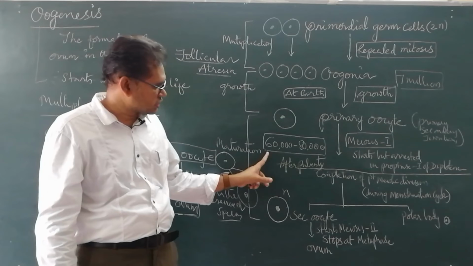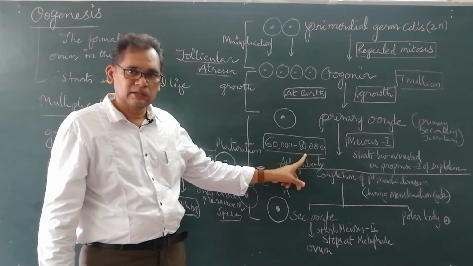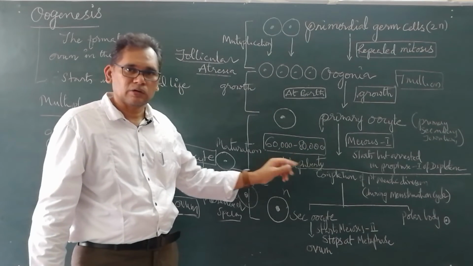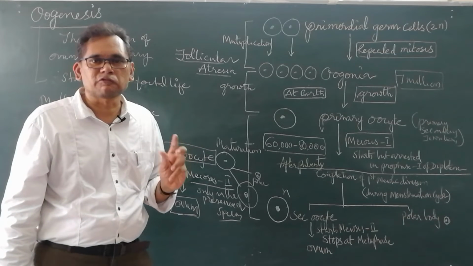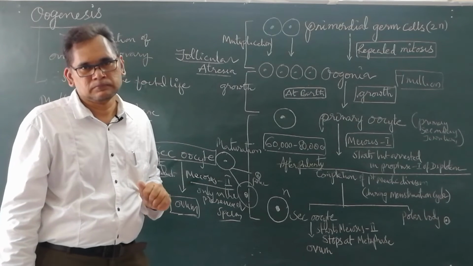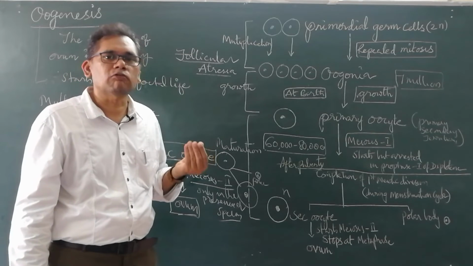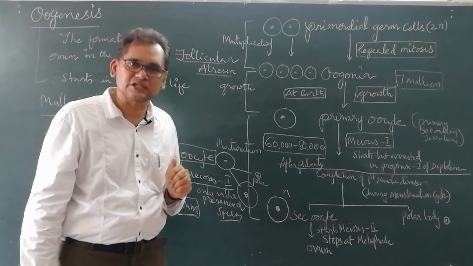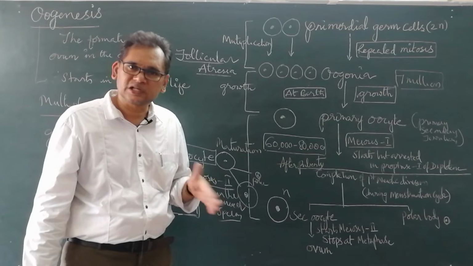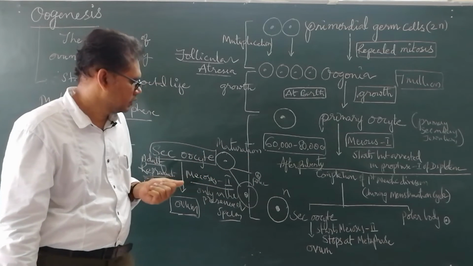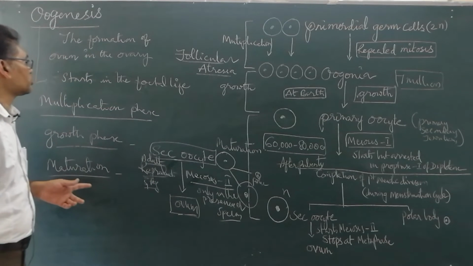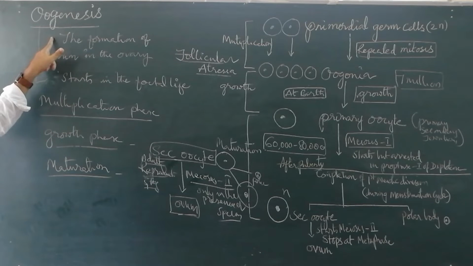What is released is the ovum or secondary oocyte. All the others become degenerated. This is how the process of oogenesis takes place.